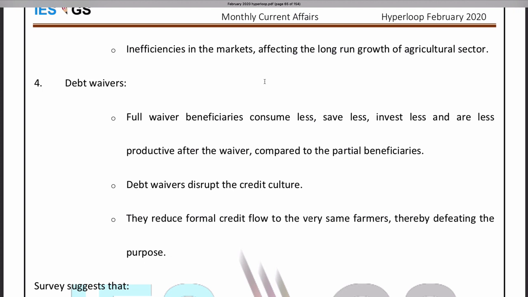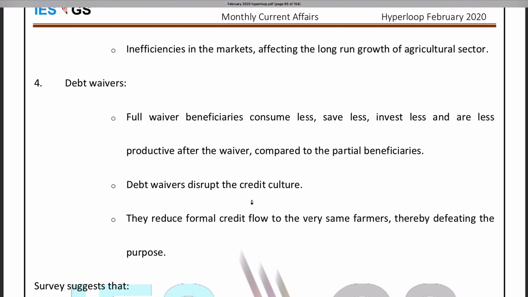Whenever there is a natural calamity or crop failure, government will announce debt waivers. So this will help farmers, but indirectly what will it cause? It will affect the behavior of the farmers. They will tend to consume less, save less and invest less, and their credit culture will get affected.